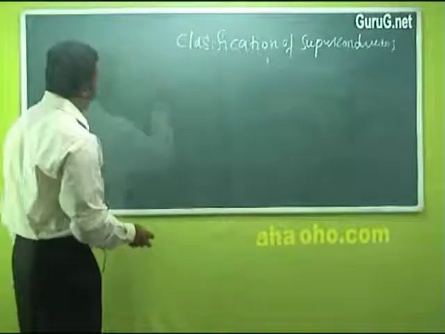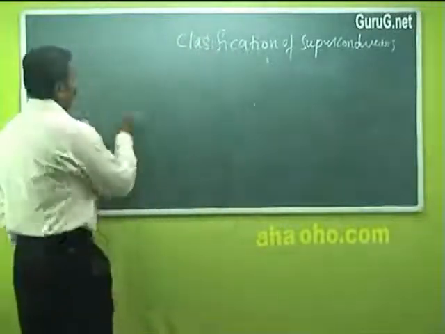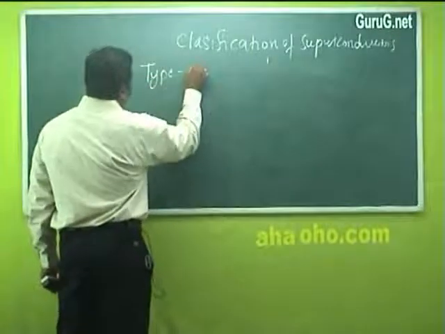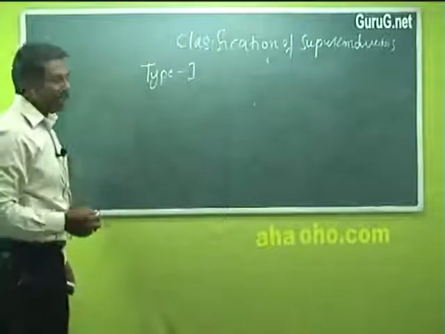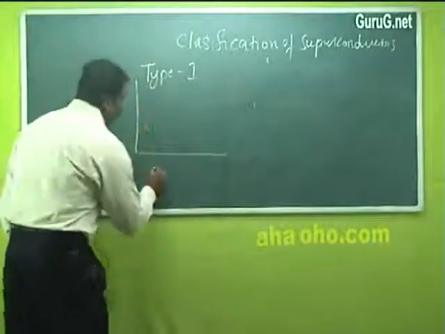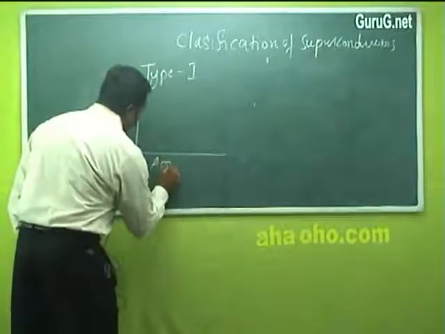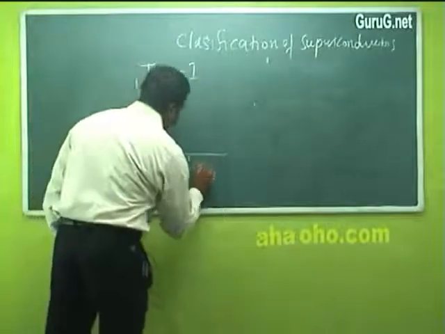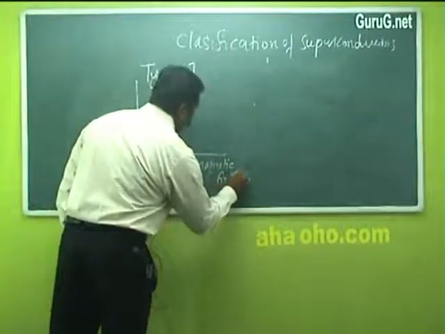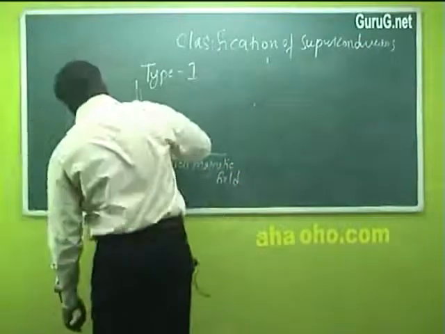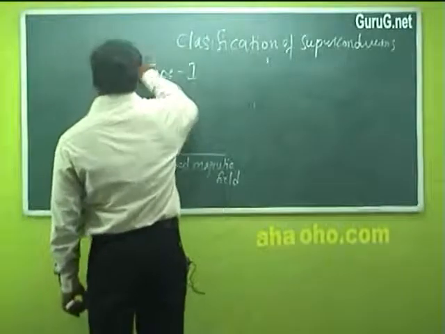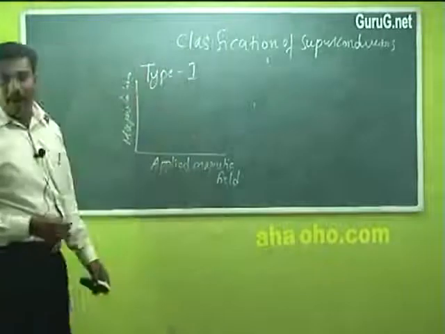So let us draw a graph, that is applied magnetic field versus magnetization.